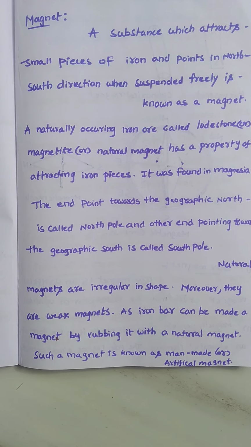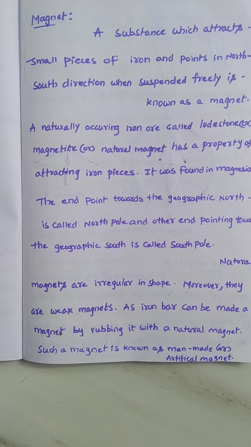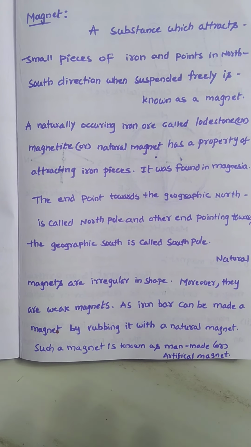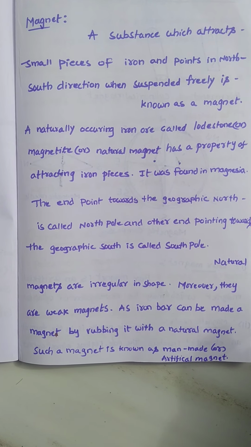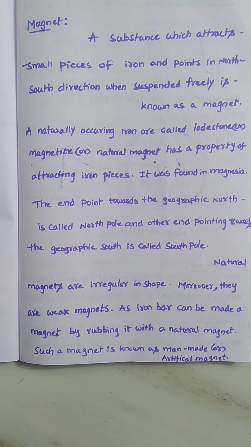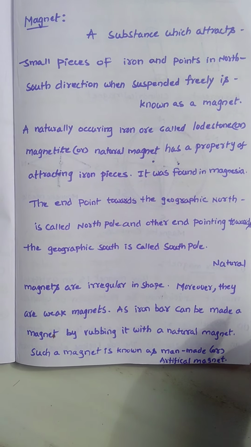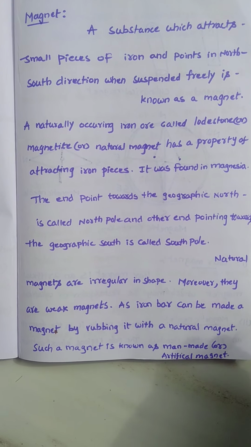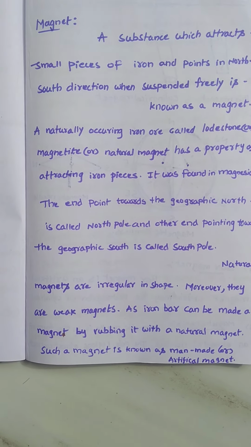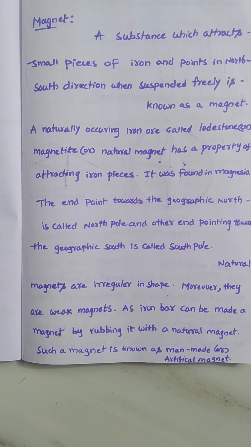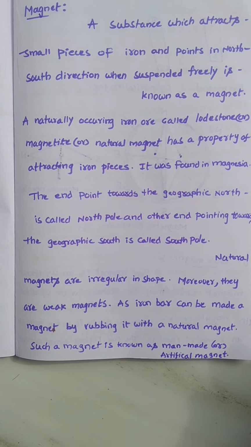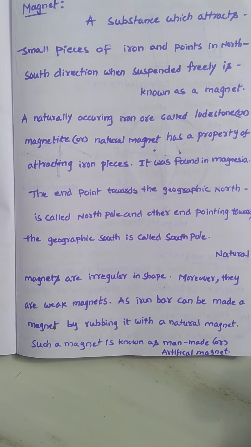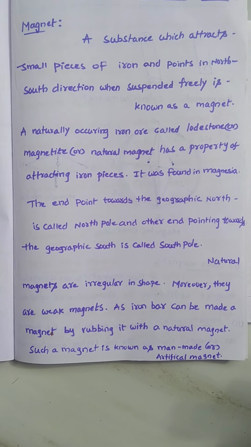After that, the Oersted experiment, and then the magnetic field, and how magnetic field lines are produced. Outside the bar magnet, the magnetic field lines go from north to south, and inside the magnet, they move from south to north, right? After that, the right hand thumb rule, Fleming's left hand rule, the AC motor and generator. So different concepts we are going to discuss in this chapter.